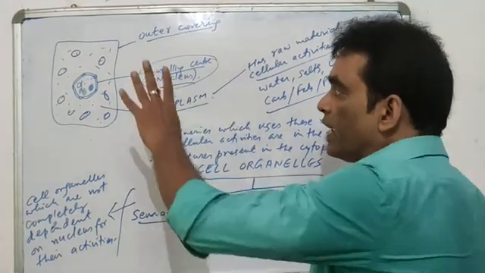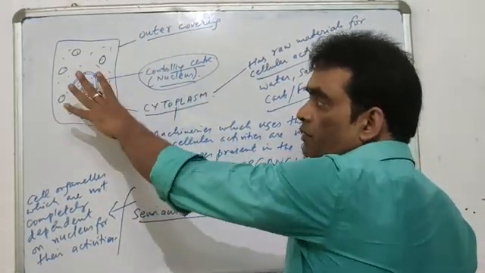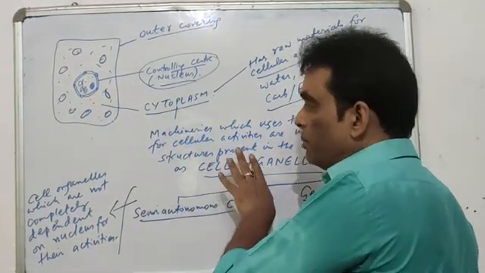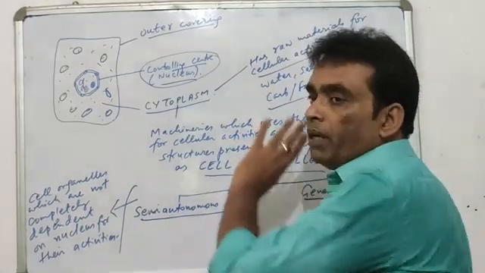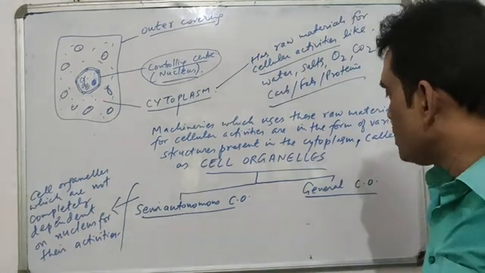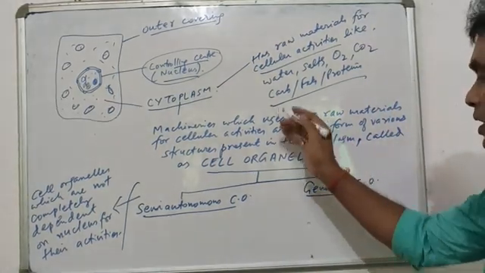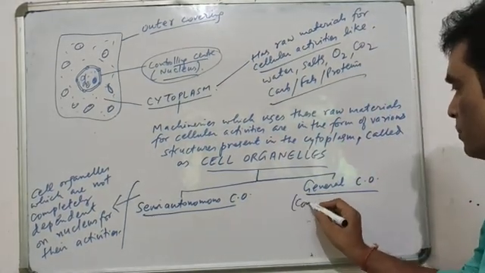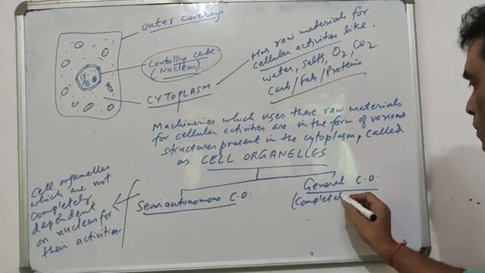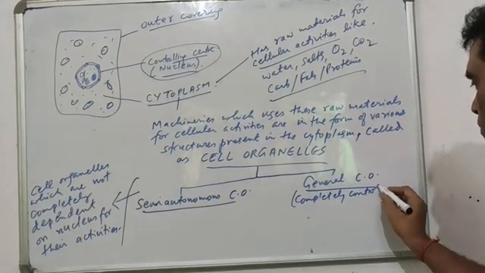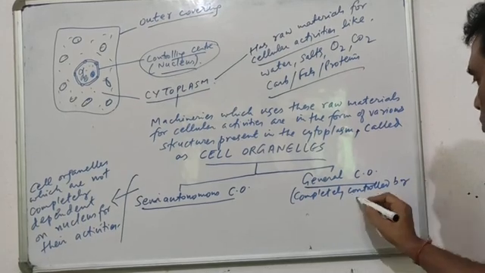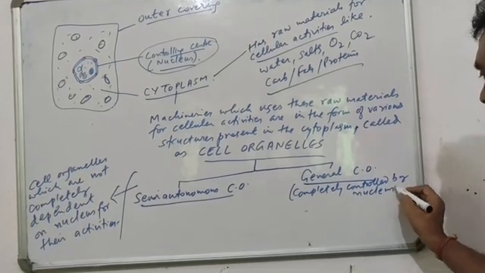It controls all the activities of the cell. Okay, activities of the cell are performed by cell organelles. That means cell organelles are controlled by the nucleus. So those which are controlled by the nucleus, they are completely controlled by the nucleus. They are the general cell organelles.